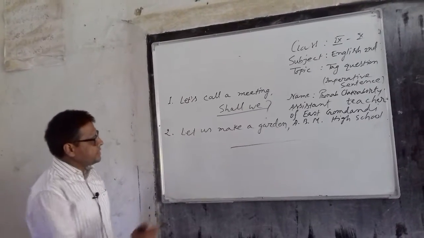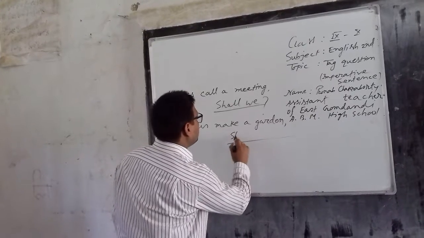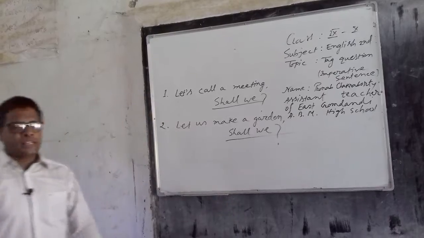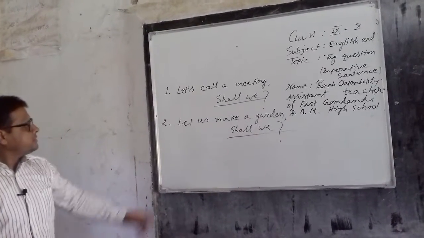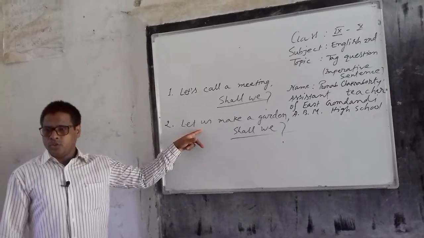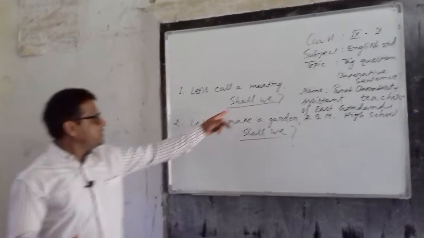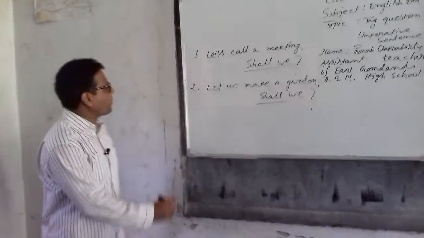So, in a sense, the tag question will be shall we. So, it is clear that if any sentence is started with let's or let us, we must remember that the tag question will be shall we.